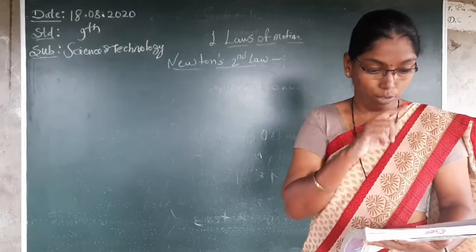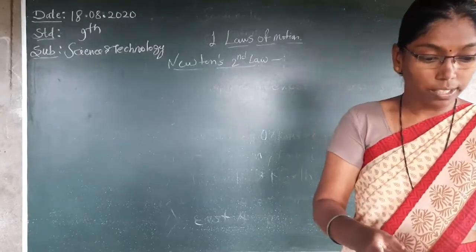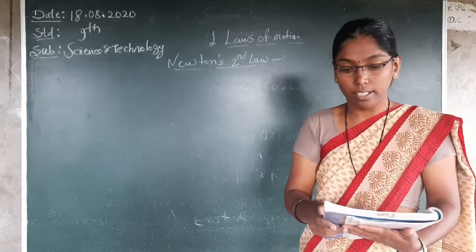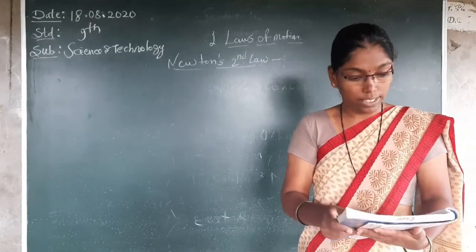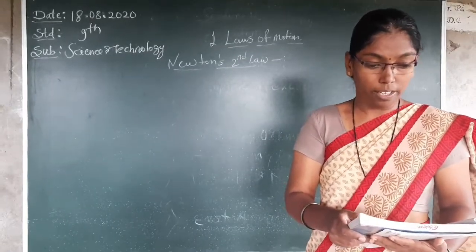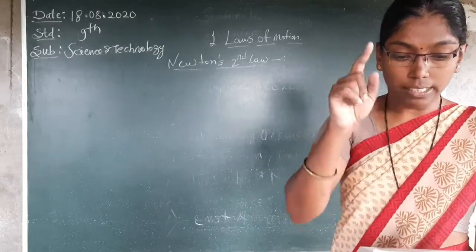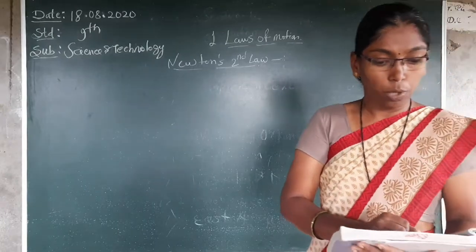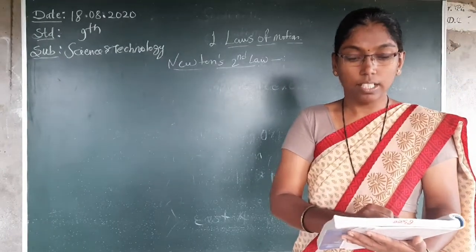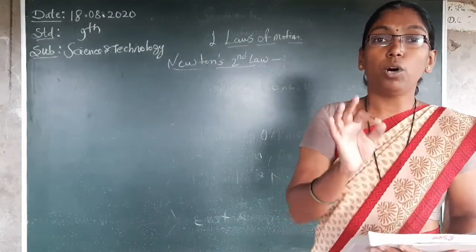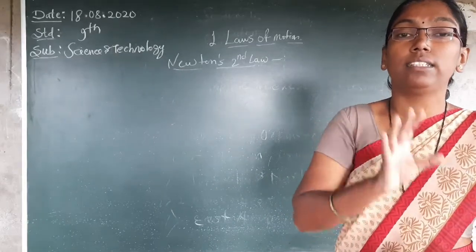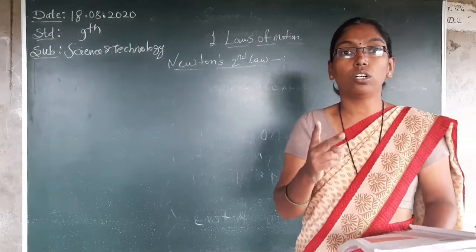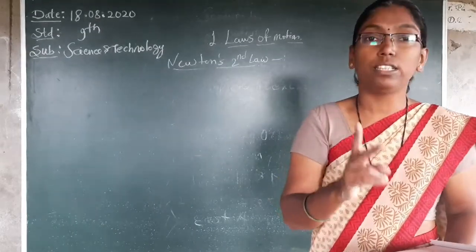Second, activity B, what did they give you? First point: ask your friend to throw a ball towards you at slow speed and try to catch it. Second point: now ask your friend to throw the same ball at high speed towards you and try to catch it. Which ball could you catch more easily and why? This is your activity, catching the ball, but with slow and fast throws, two cases will be there.